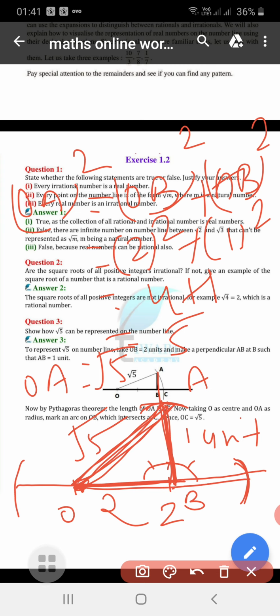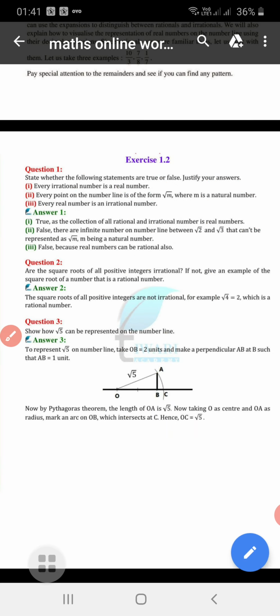On the right hand side, suppose this is C. So this OA is equal to OC. Point C shows square root of 5. Similarly, cut on the left hand side. This point shows minus square root of 5. Already we have done this.